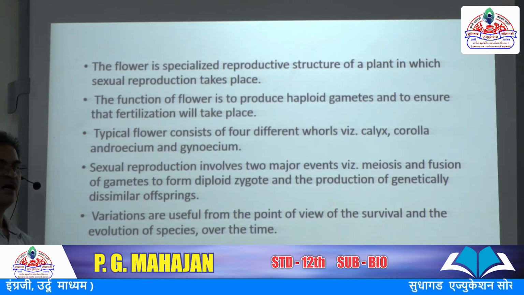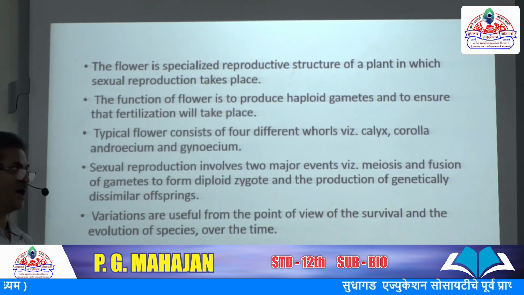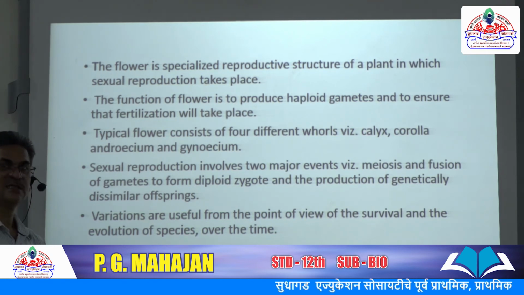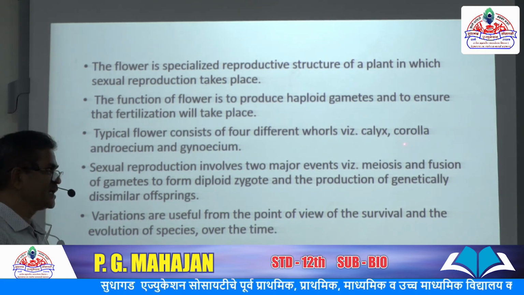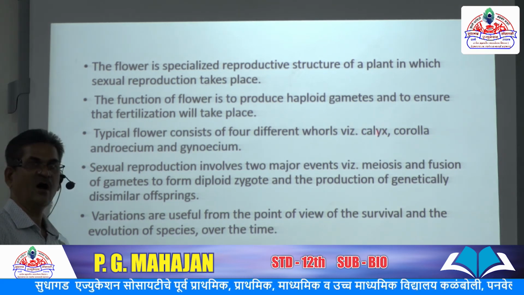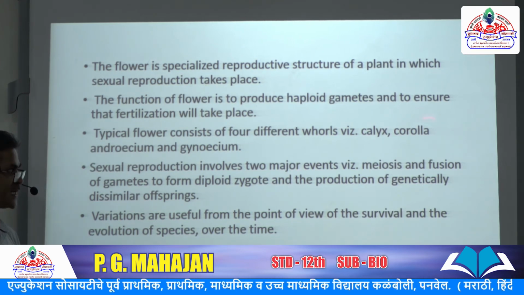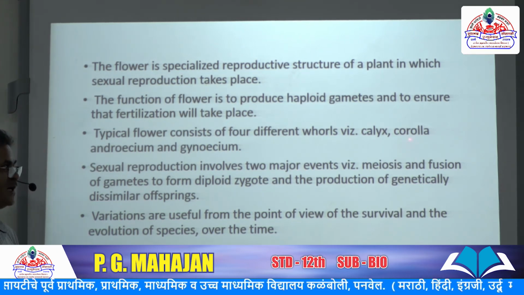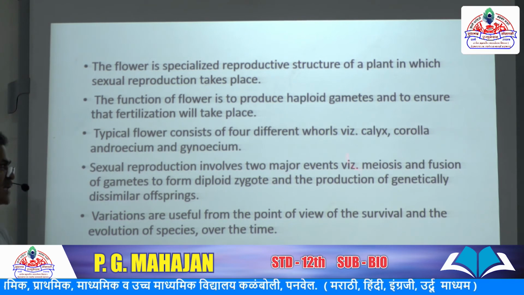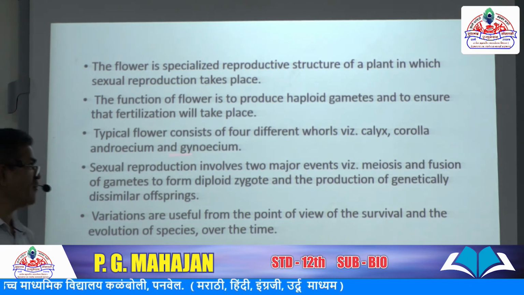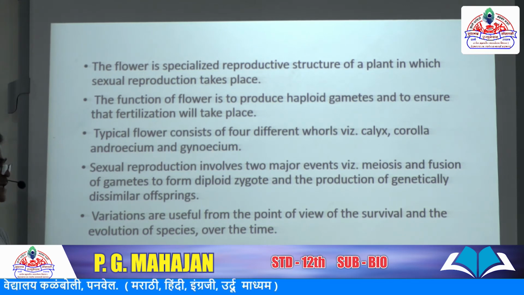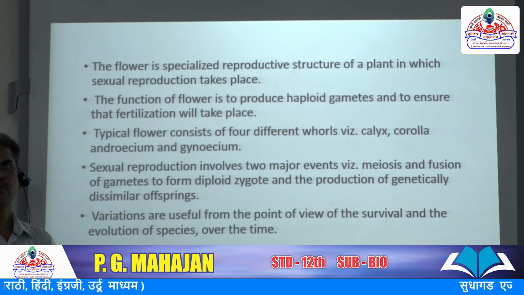Because they are the outer covering of the flower, and it is green in color, hence it performs photosynthesis. Another, the non-essential whorl, corolla or petals, is the second layer of the flower and is variously colored, hence it has two functions: the protection of essential whorls and the attraction of insects, which helps in pollination.